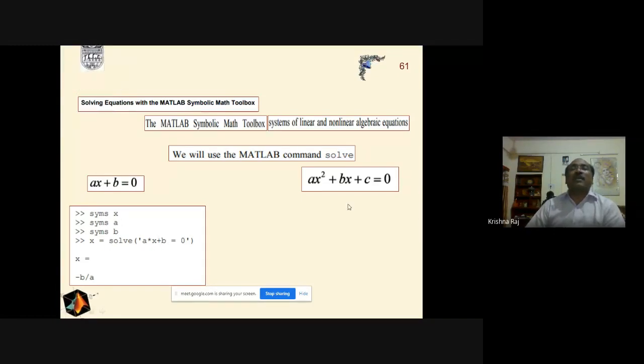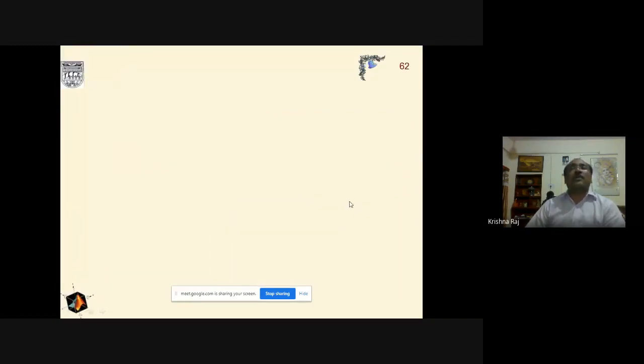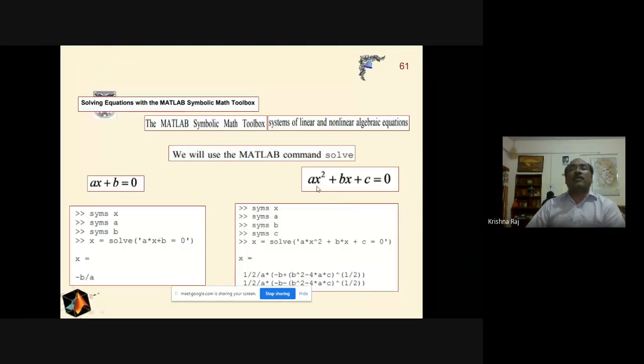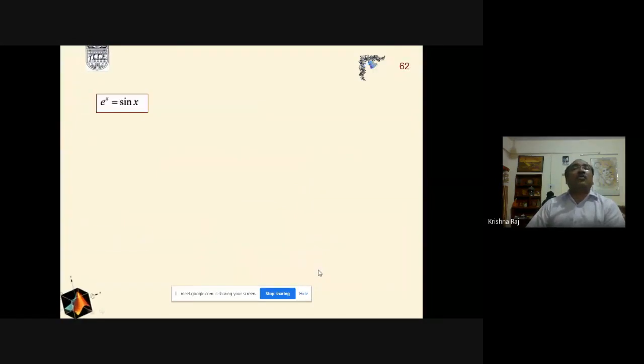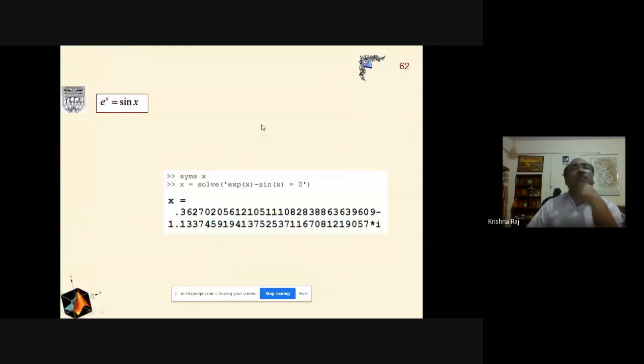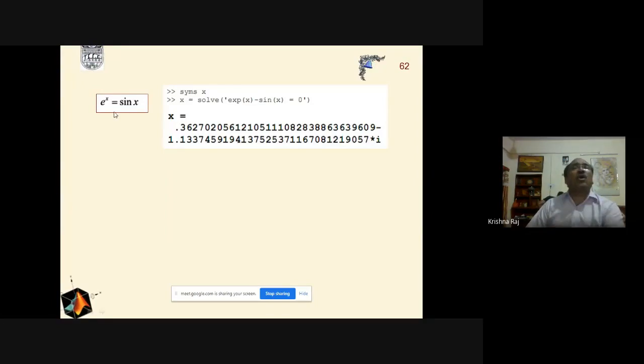Similarly, the same is true for the second order equation also. We describe X, then A, B, C, and just put the solve command, and we will get the result. And now we can use the same for more complex functions like the exponential function. We describe the function, and we put only the solve command, and we will get the solution here.